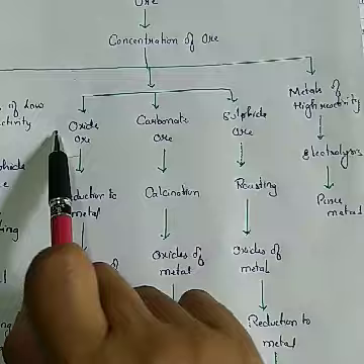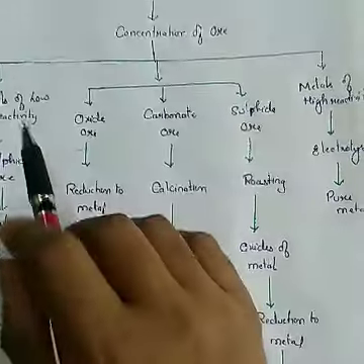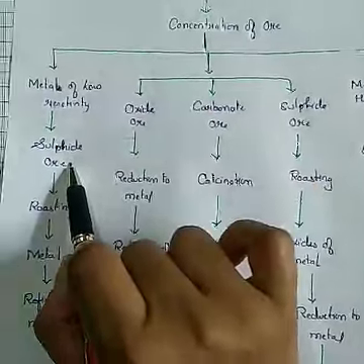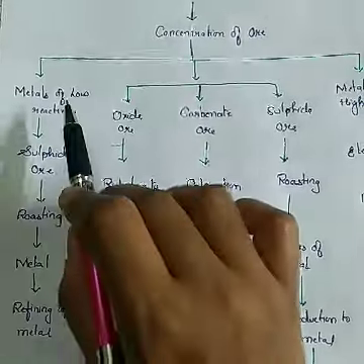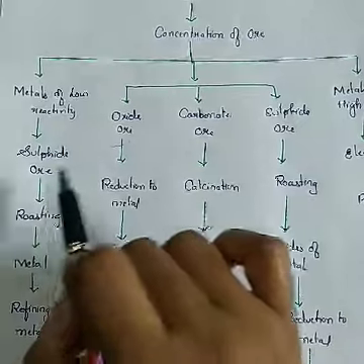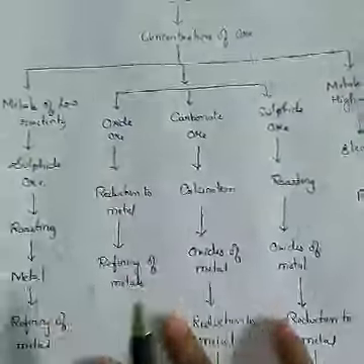The metals of low reactivity come in the form of sulfide ores. How to extract the metals of low reactivity from the sulfide ore? That process is called roasting. We will see that process first.